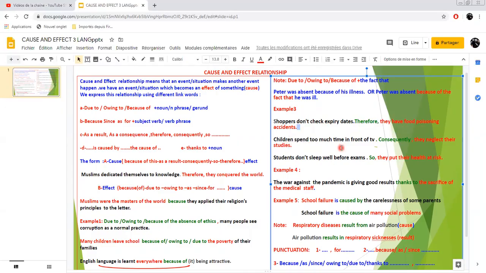Children spend too much time in front of TV, full stop. Consequently, comma, they neglect their studies. So in black here, these are the causes, and in red, these are the effects. Students don't sleep well before exams, full stop. So, comma, they put their health at risk.